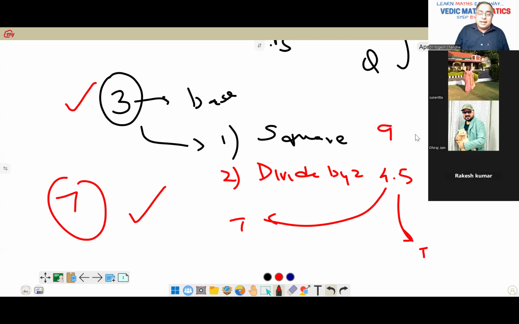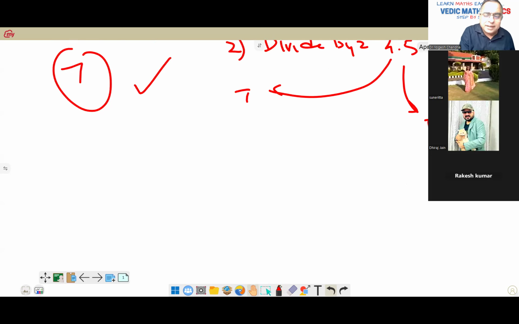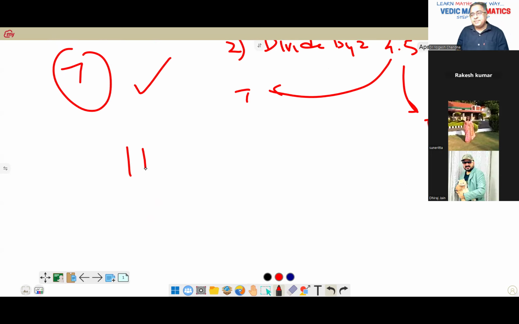Right. One more, we'll take an example, then we'll move. 11. Others also calculate, not only Dheeraj. 11. So what will come? What would be the answer? 60 and 61.